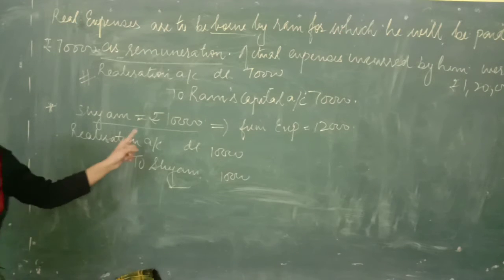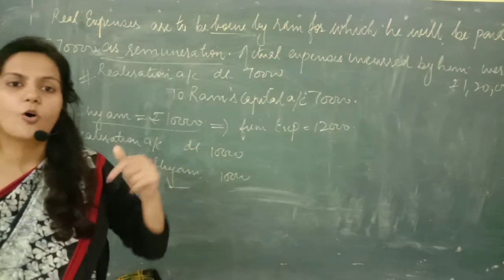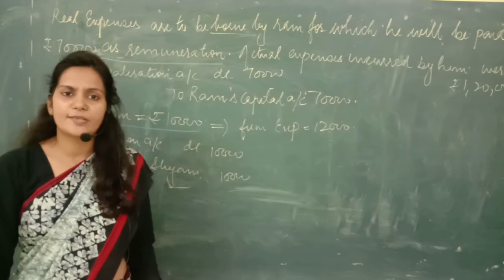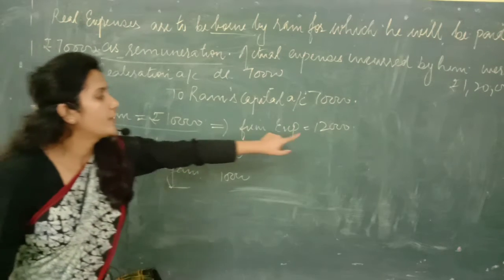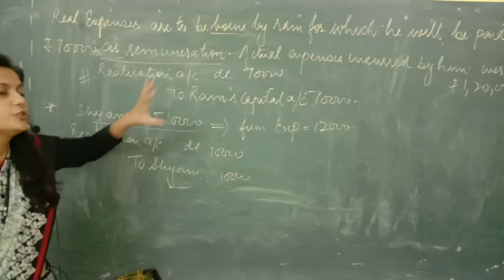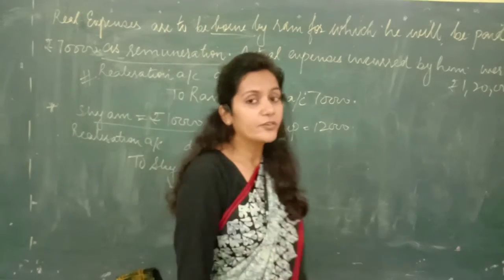Now, what Sham did, he requested the firm to pay off the expenses on his behalf. He said that I am not in a position to pay off the expenses right now, as the amount of expenses is more than the remuneration which I am going to get. So you do one thing, you pay the expenses on my behalf. So it means, what will the firm do now?